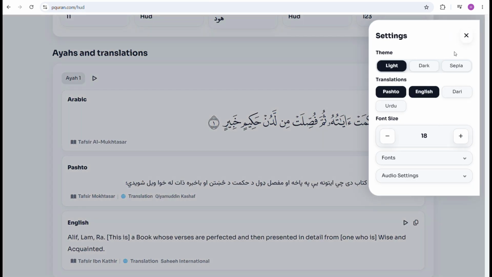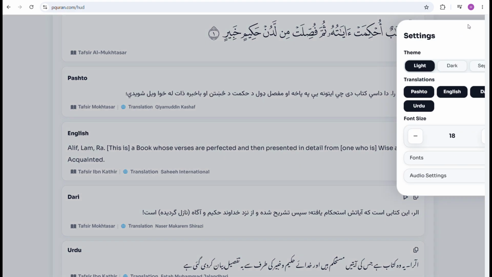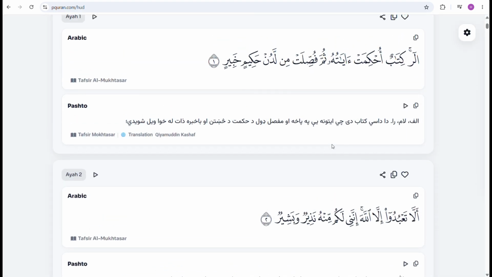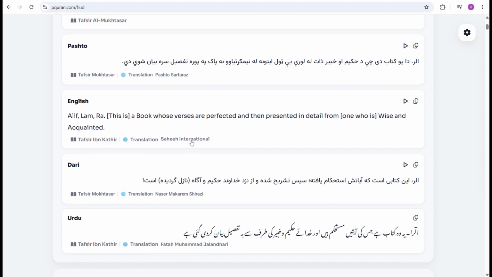In the translation settings, you can choose which translations you want to see. Simply enable or disable any language, and the selected translations will appear on the surah page. For some languages, multiple translations are available. Simply click on the translator's name to choose a different translation.